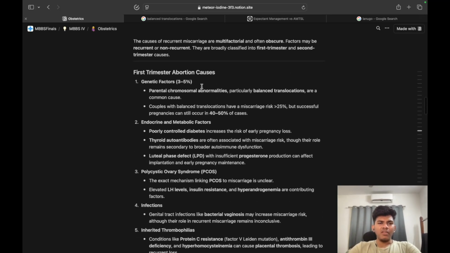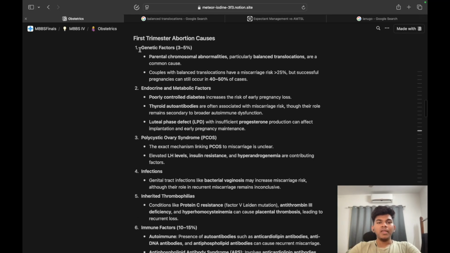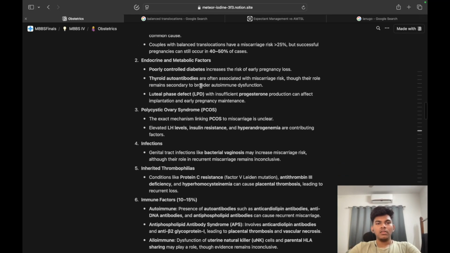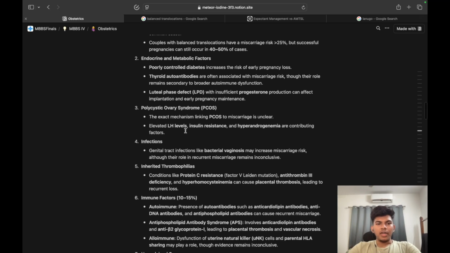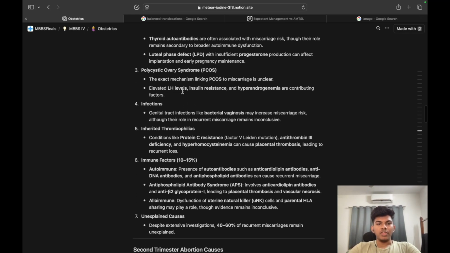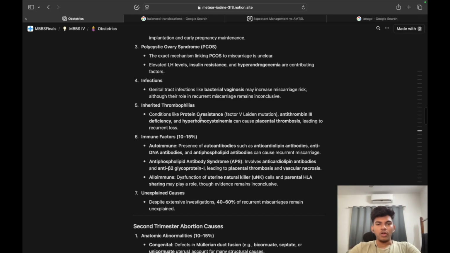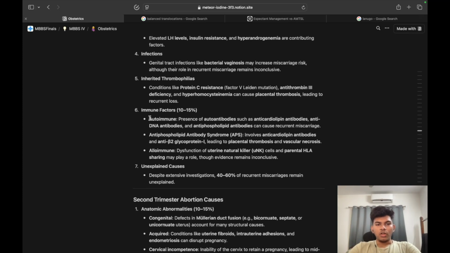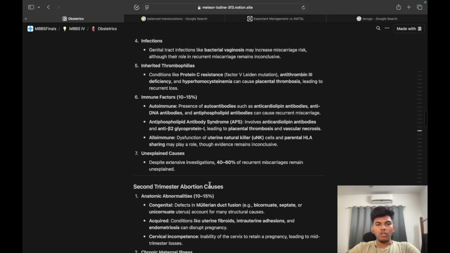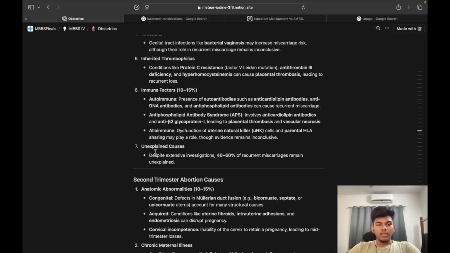So with this we have covered the first trimester abortion causes. Let us repeat them. Genetic causes, where translocations are seen. Endocrine, where we look at diabetes, thyroid antibodies, luteal phase defect. PCOS, where we talk about LH levels, insulin resistance, hyperandrogenemia. Infections, where we talk about bacterial vaginosis. Inherited thrombophilias, where we talk about a couple of them. Immune factors, where we talk about autoimmune, anti-cardiolipin, antiphospholipid antibody syndrome, and alloimmune related things. And then finally unexplained causes.